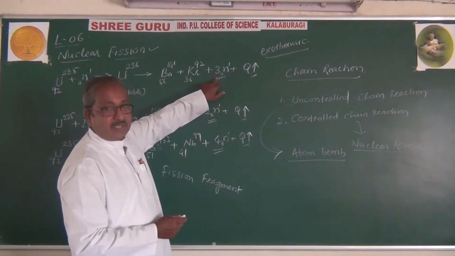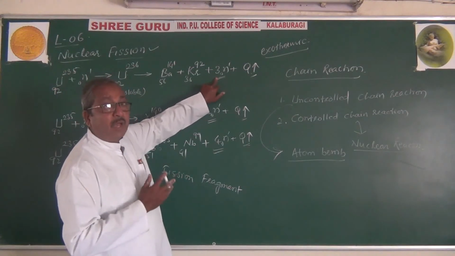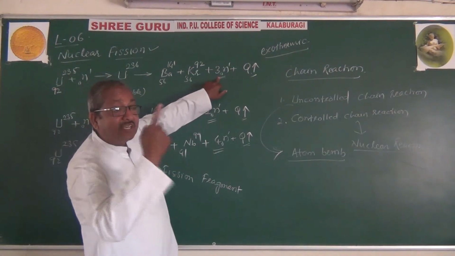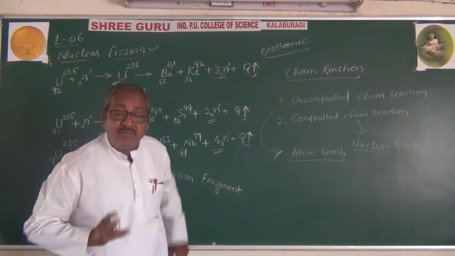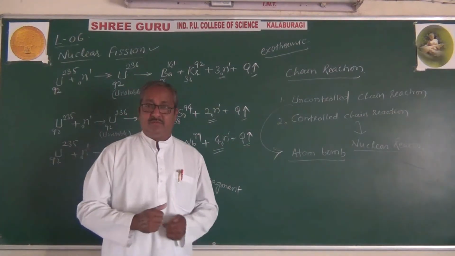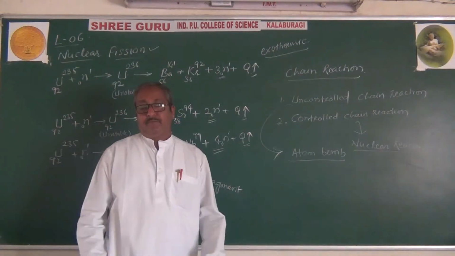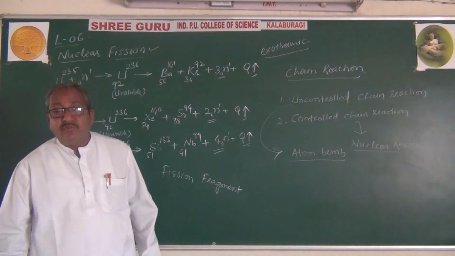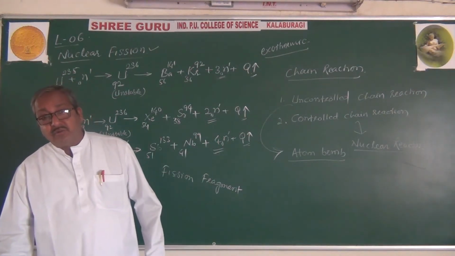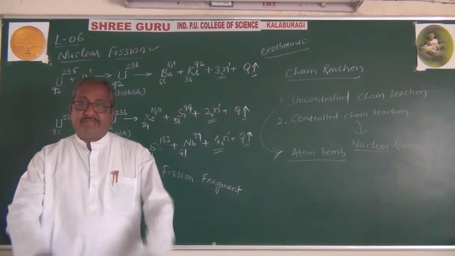Here 3 neutrons, then the next reaction becomes 9, the next reaction becomes 27. It should not happen like that. In the next reaction also, only 3 neutrons should be released. The next reaction again 3, it should not be multiplied. So the releasing of neutrons in each nuclear fission reaction will be made constant.